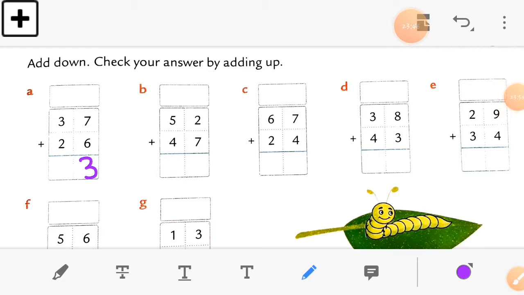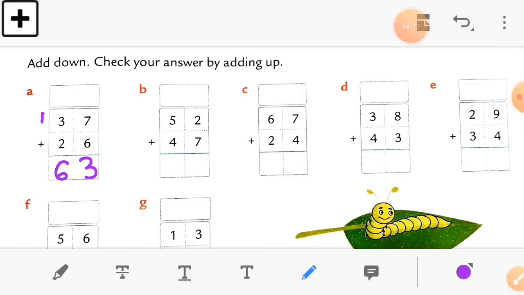So I write 3 here and the number 1 as a carry forward in the tens column. Now in the tens column 3 plus 2 is equal to 5 and add 1 to it. So we get the number 6 in the tens column. Okay, so write down 6 in the tens box. So here we get the answer 63. Now adding upside, we check whether our sum is right or wrong. So 6 plus 7, take 6 first in the ones column.